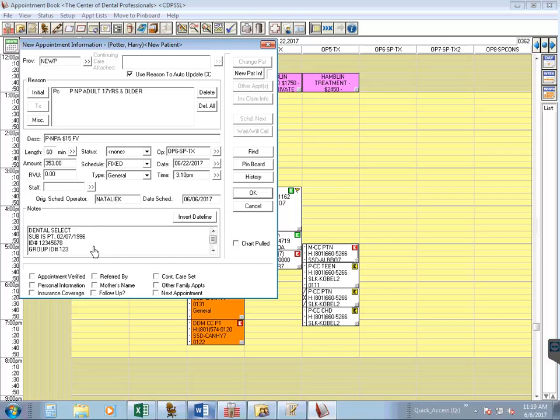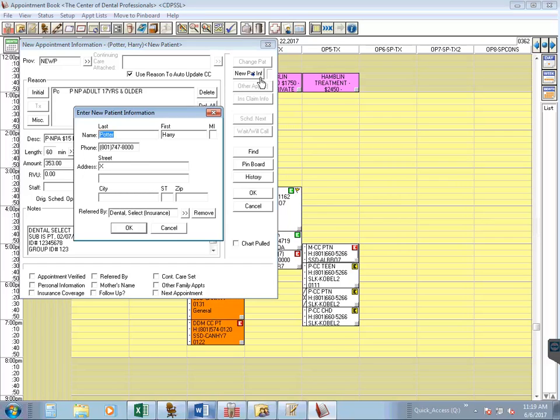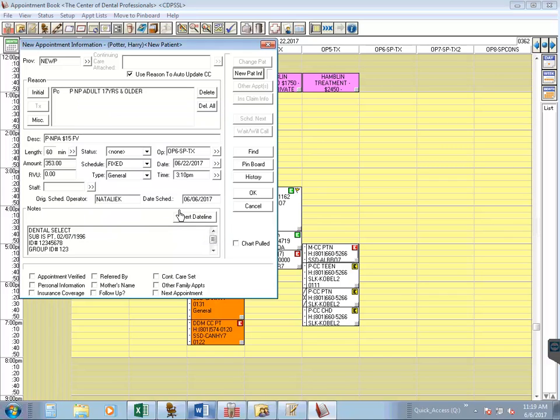Now it's really important that you put this information in the notes, because if you see up here, where it usually says patient info, it now says new patient info. And when we select that, it doesn't open the patient's family file for us. That's because we still have to create a family file for them, which typically can be done once you're off the phone with the patient. But if you haven't put this information in the notes, you're not going to have a date of birth entered on the family file, and you're going to lose their insurance information. So always remember to put the insurance information in the notes, including the patient's date of birth.